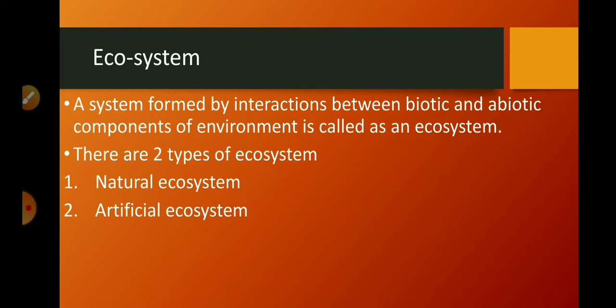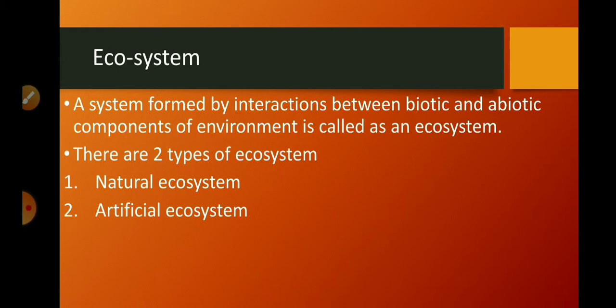they are interdependent on each other, and so all the interacting organisms in an area together with the non-living constituents of the environment form an ecosystem. So what is an ecosystem? It is a system formed by interactions between biotic and abiotic components of the environment. There are two types of ecosystem: natural ecosystem and artificial or man-made ecosystem.